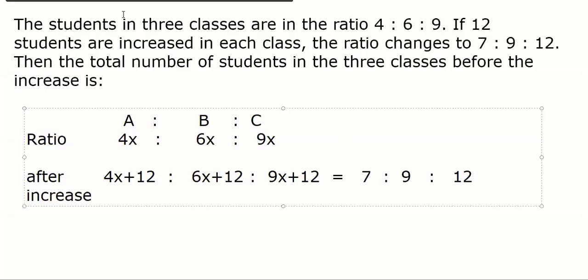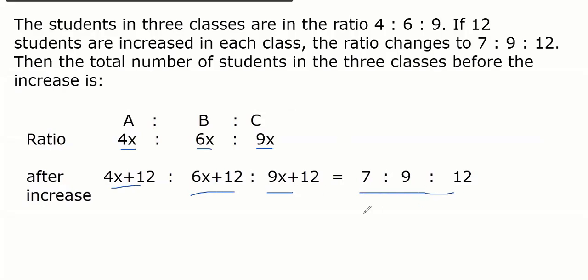Understood, Mudit? So don't try to see 4x was there to become plus 12. 4x becomes 4x plus 12, 6x becomes 6x plus 12, and that ratio is given. How to solve this? Very easy. Listen carefully, everybody. Take any two ratios and compare.